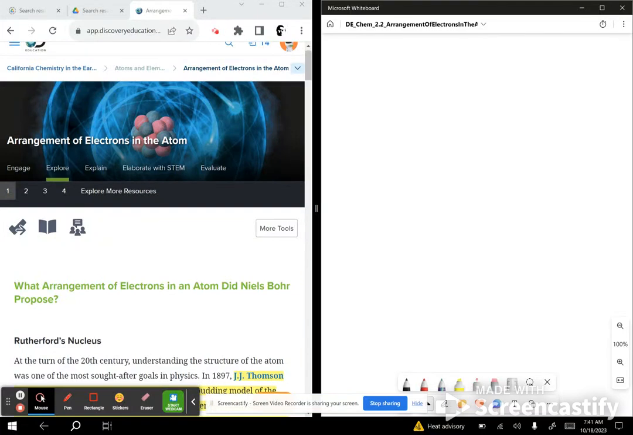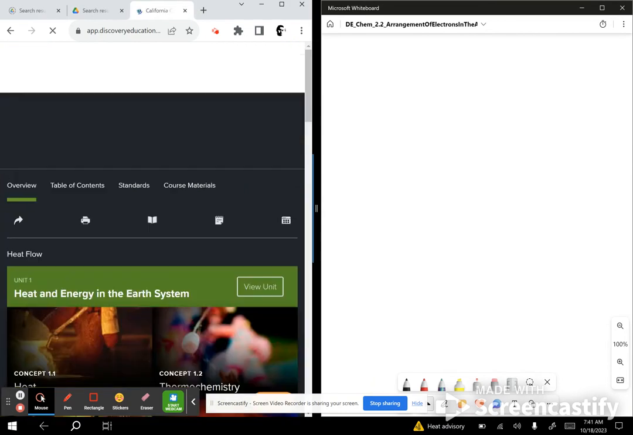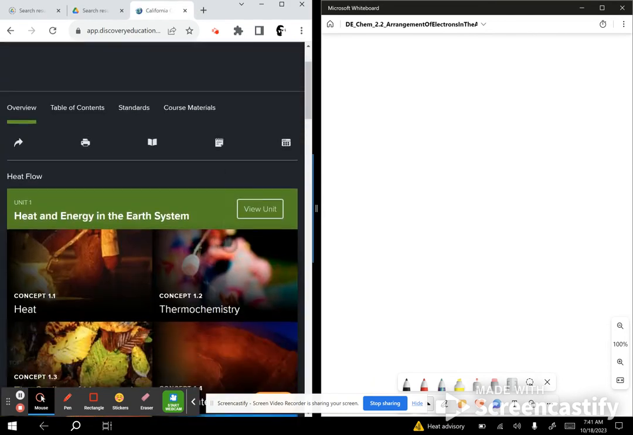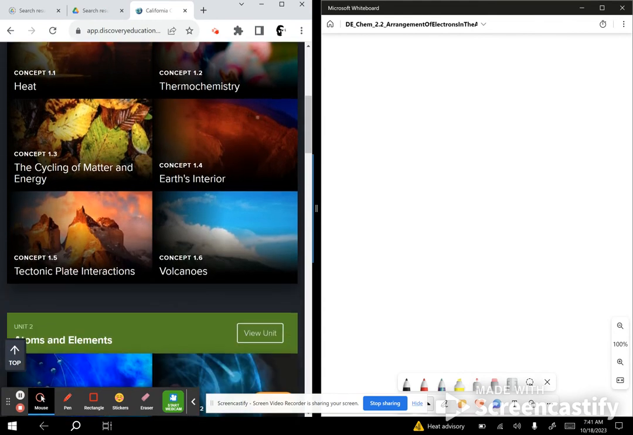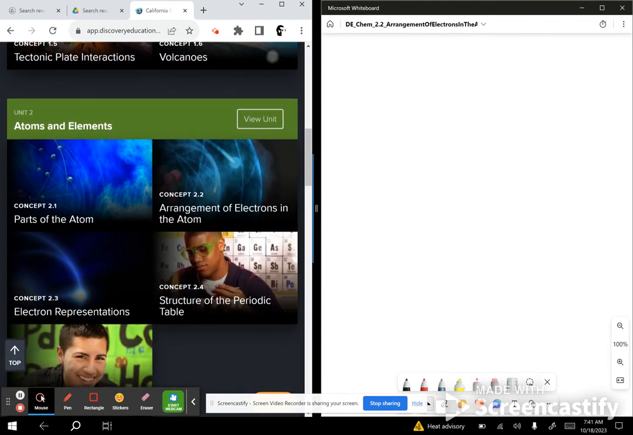We're starting Chapter 2 of Unit 2. Let's just go ahead and take a look at this just to review. We've already completed Unit 1, took our test on that. And here we are, starting Unit number 2. We're talking about atoms and elements. You have already tested on 2.1, parts of the atom. So now we're going to move on over to 2.2, the arrangement of electrons in the atom. So let's go ahead and click on that.